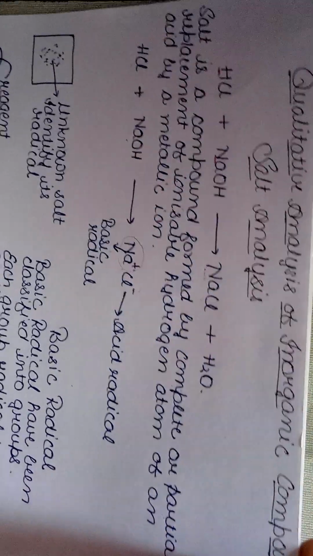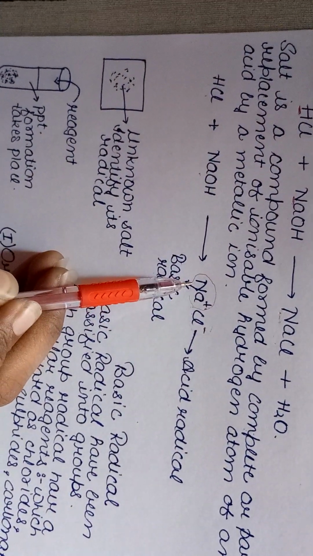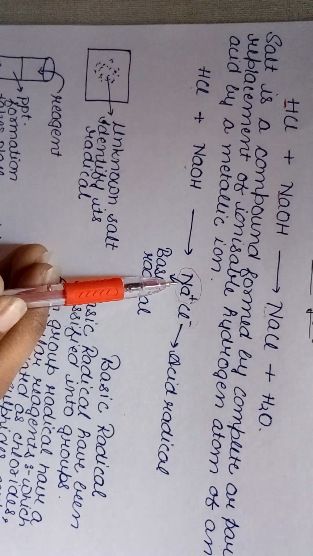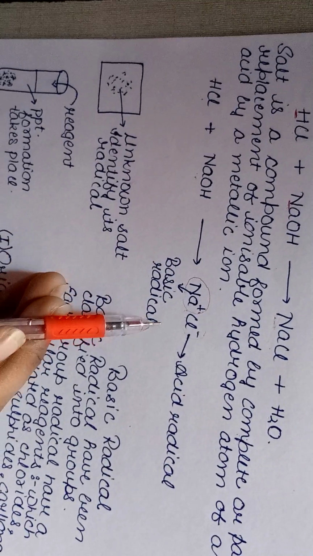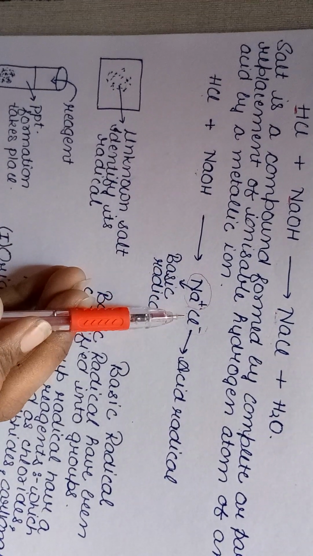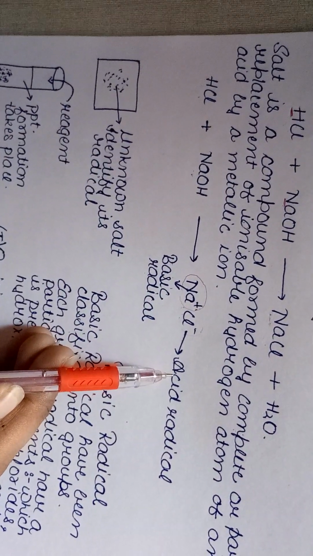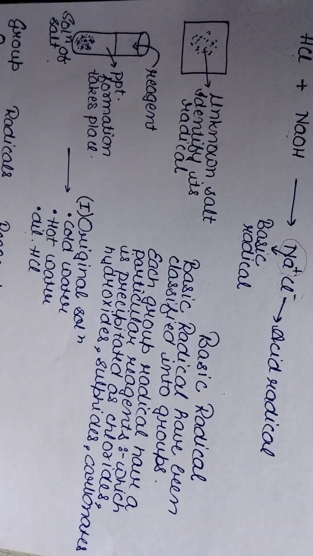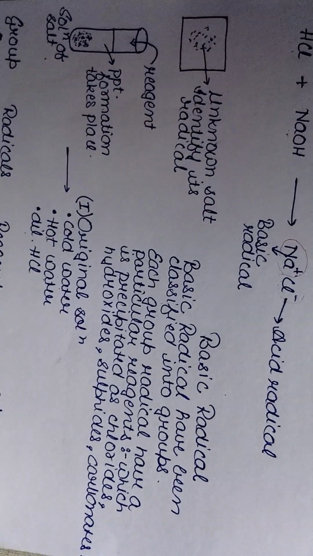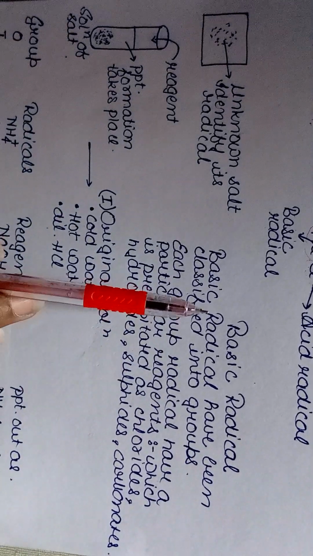Now, in the same reaction, we got that salt, in which the Na of NaCl is given by the base, so it is known as the basic radical, and the Cl chloride ion is given by an acid, so it is an acid radical. In this video, we will only discuss what the basic radicals are, their reagents, and how they will precipitate out. So, what are basic radicals?